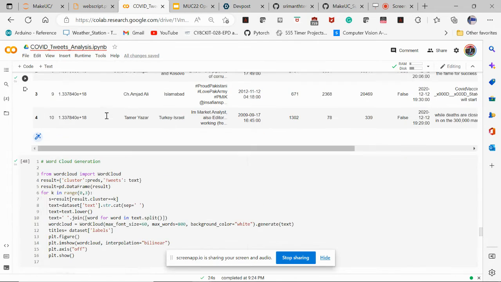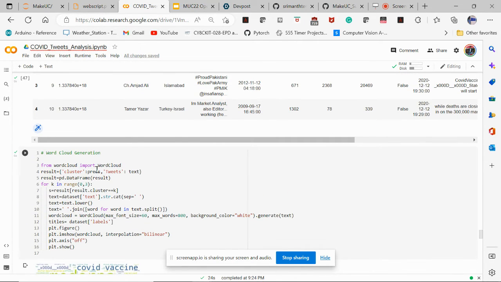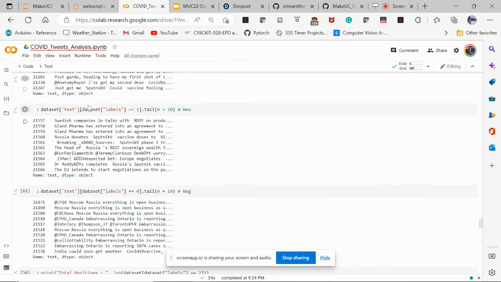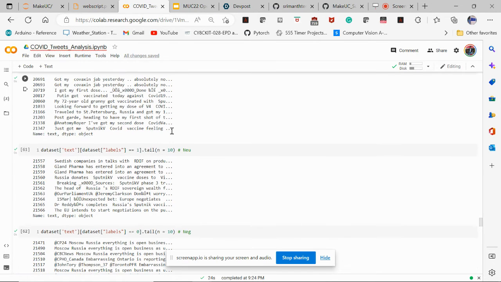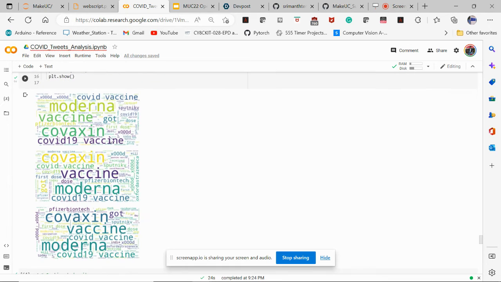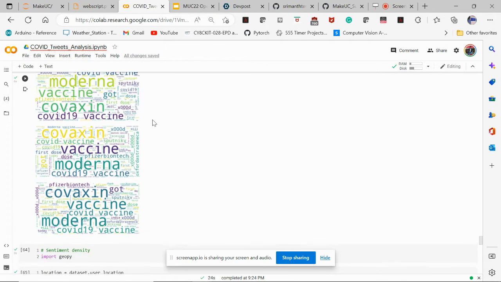Now, what we did was to have a better representation of it, as this is not giving us a lot of information. We created word clouds. The zeroth word cloud stands for negative sentiment, the first for neutral, and the second for positive. So, these were the different word clouds that got generated from the Twitter data.